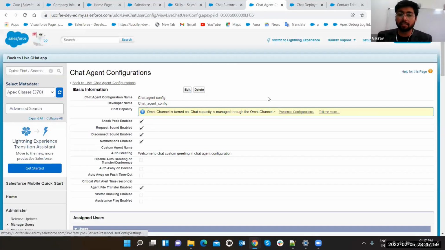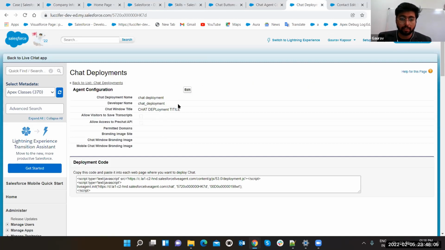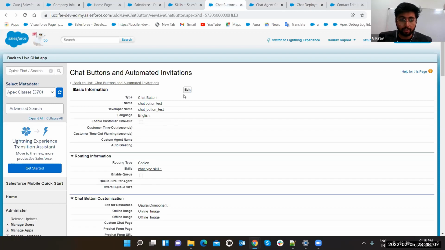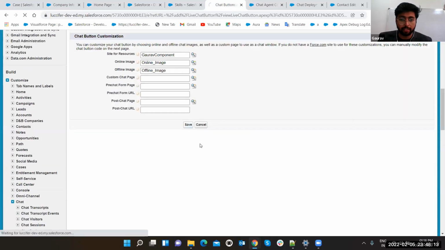Now, once this chat agent configuration is done, you have to configure a lot of stuff here. Create chat deployment. Just deploy it. That's it. And yes, sorry, this chat button. Once you complete it, click on the save button.